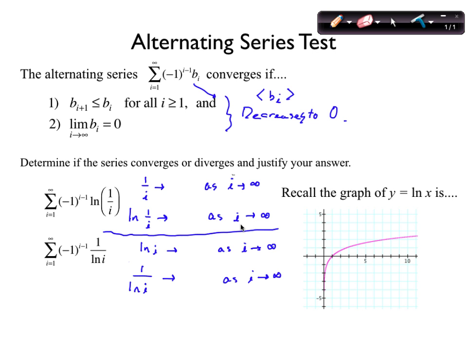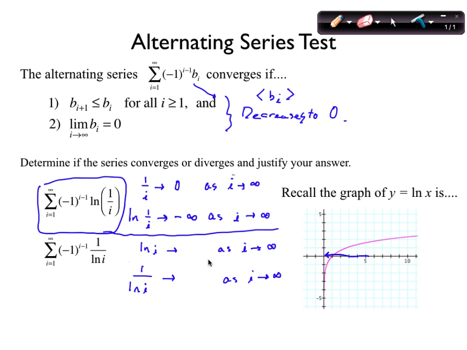What happens to that as i gets really large? Negative infinity. 1 over i goes to 0, obviously, right, as i gets big. So what happens to natural log as we go to 0? Natural log goes to negative infinity.